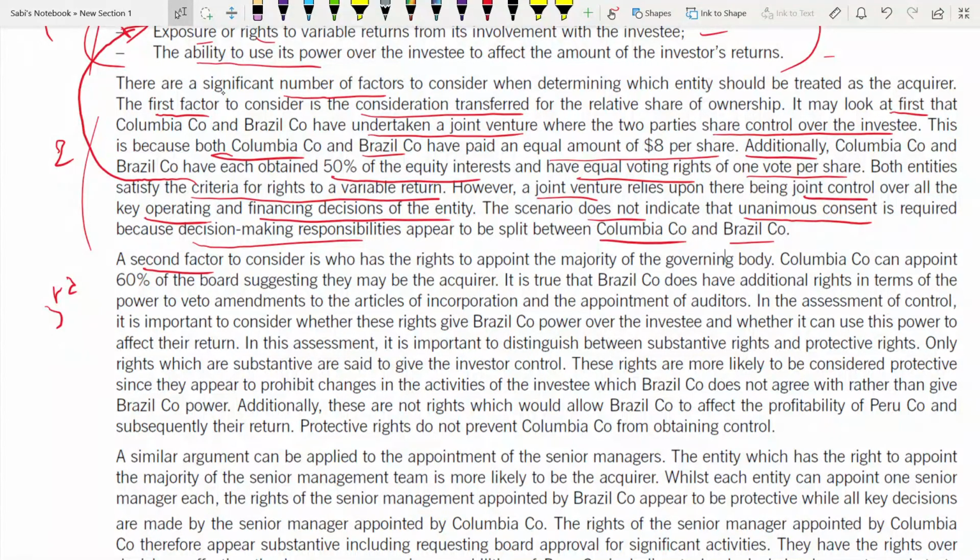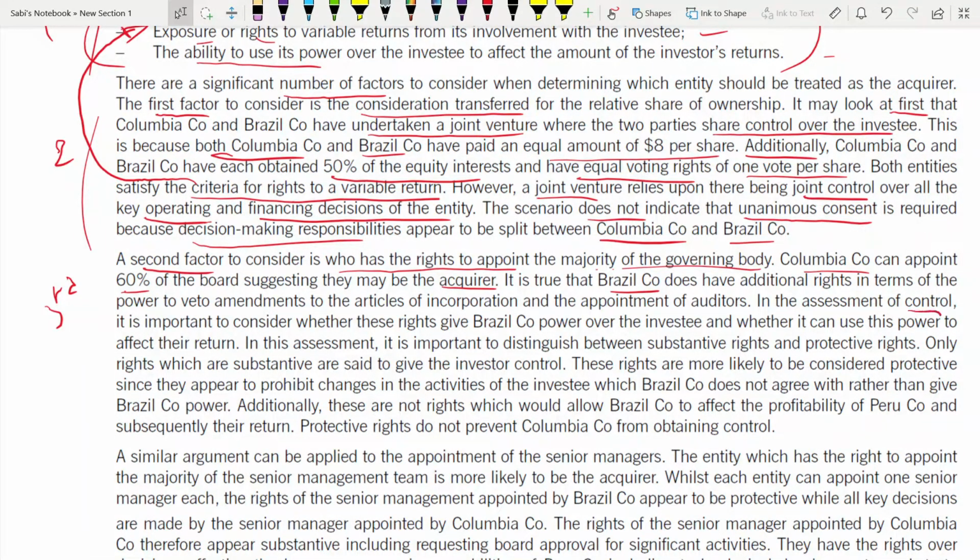Second factor is to consider who has the right to appoint the majority of the governing board. According to the case, Colombia can appoint 60%. It suggests that he may be the acquirer because of 60%. But in case of Brazil, it is true that they do have an additional right in terms of the power to veto amendments to the articles of incorporation and the appointments of auditors. Brazil has that power to veto. They can change the decision.